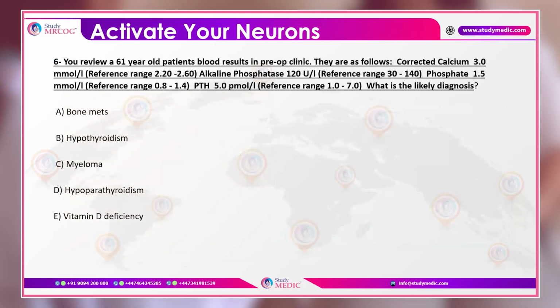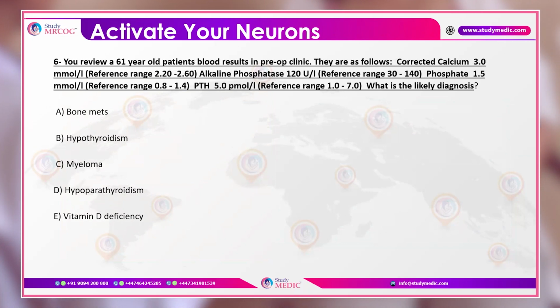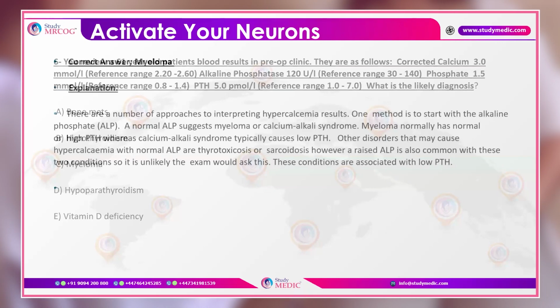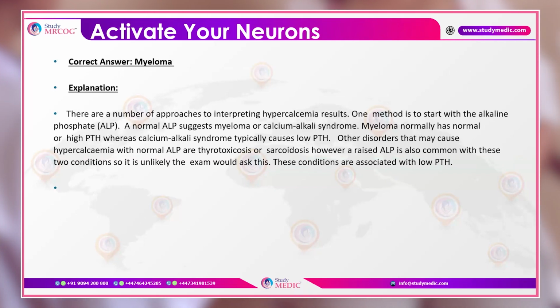Review a 61-year-old patient's blood results in preoperative clinic. They are as follows: corrected calcium 3 millimoles, alkaline phosphatase 120, phosphate is 1.5, and parathyroid hormone is 5. What is the likely diagnosis? So basically here they are asking you whether it is bone mets, hypothyroidism, myeloma, hypoparathyroidism, or vitamin D deficiency, and it is myeloma.